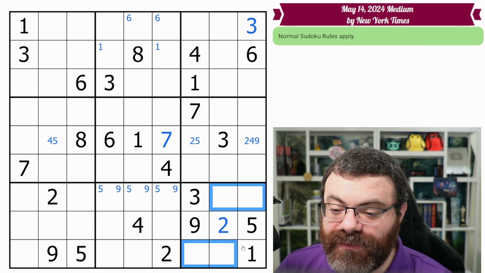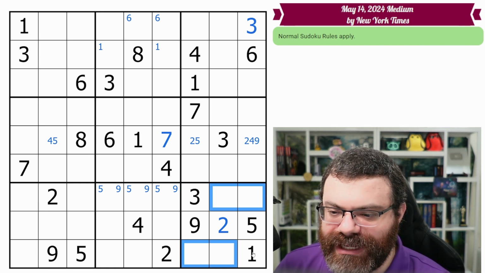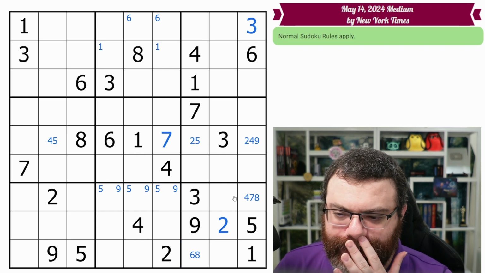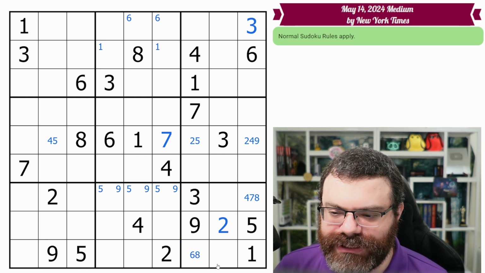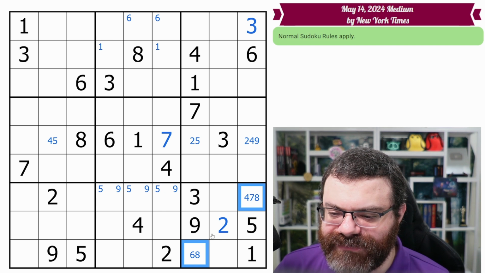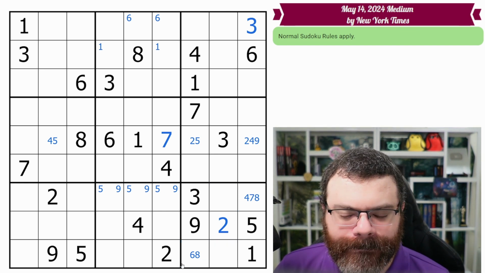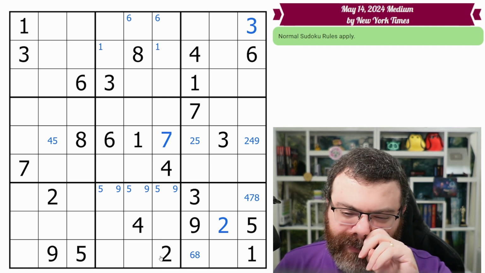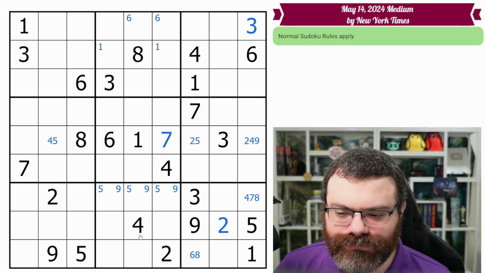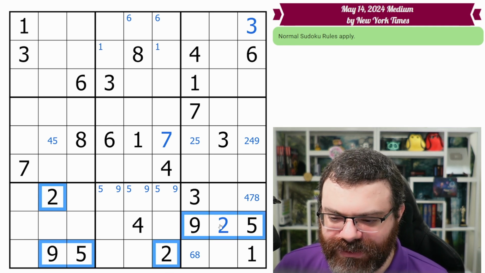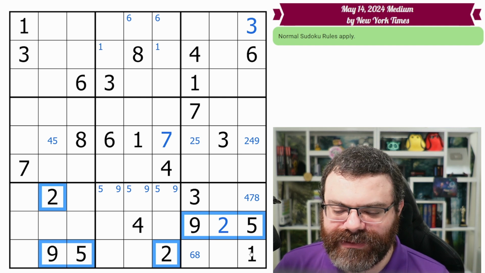So what are the 4 digits? They are the 4, 6, 7, 8. So I'm seeing this cell sees 6. So this is 4, 7, 8. And this cell sees 4 and 7. So this is down to 6, 8. These can be any of those, unfortunately. And so we don't see any specific restriction in this box for a specific digit. So we're not going to worry about that. Any other rows or boxes down to 4 or fewer? No, there are not. In fact, most of these digits are 2, 5, and 9. We just have this 4, 3, and 1. That could be interesting, but I don't think that they are.